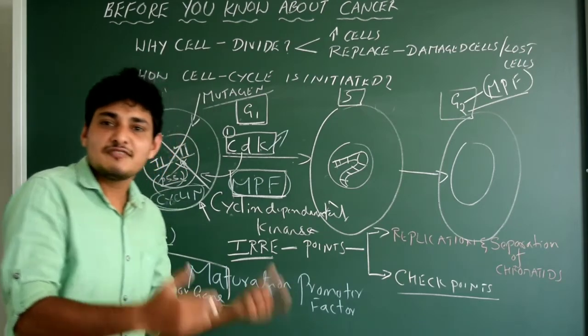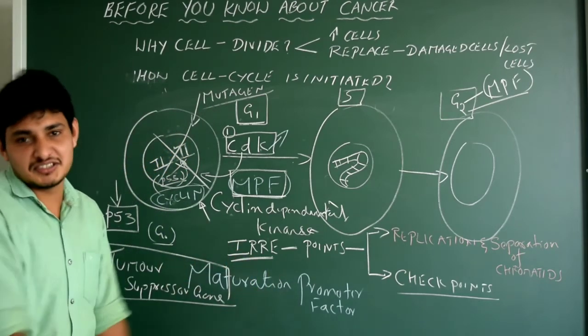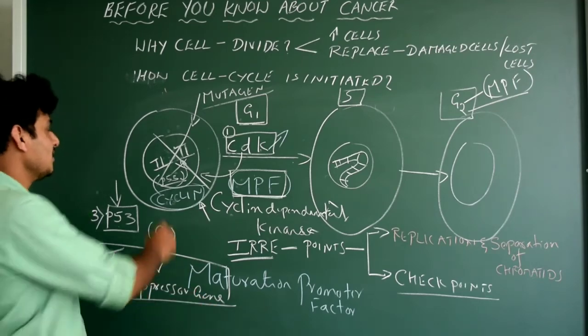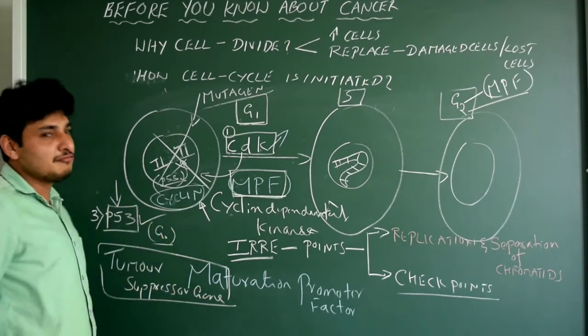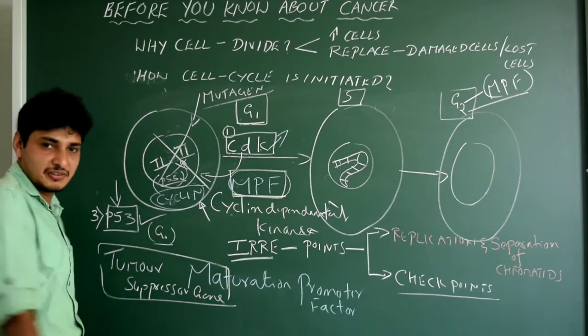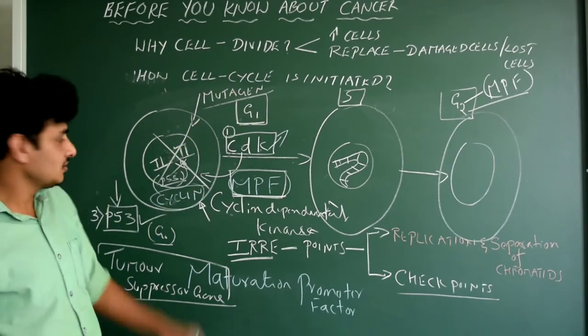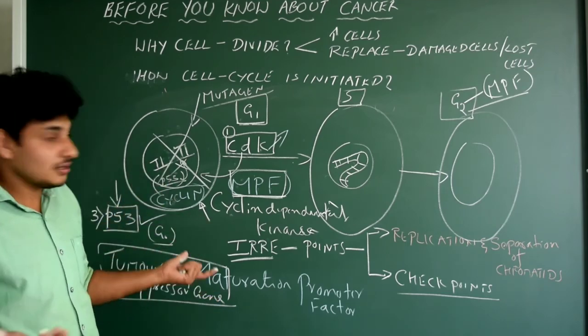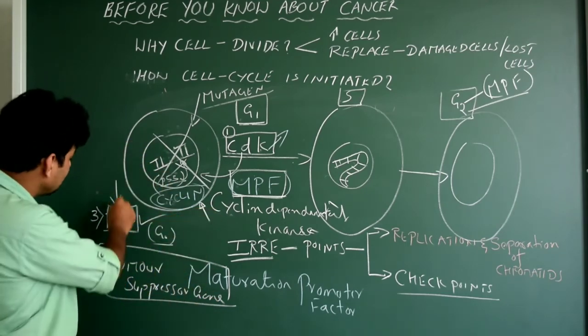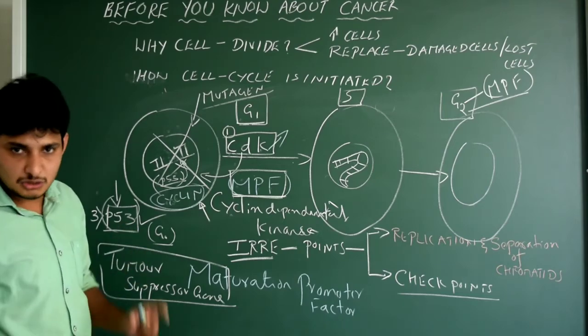Okay. What if the gene P53 is itself mutated? The doctor is itself suffering from a disease, so he cannot diagnose. That's it, done. So P53 gene is a kind of boon, at the same time it's a curse also. If something happens to P53, obviously the person will suffer from cancer, because the checkpoint is not perfect now because of the mutation in the P53 itself. Got it? So note this point.